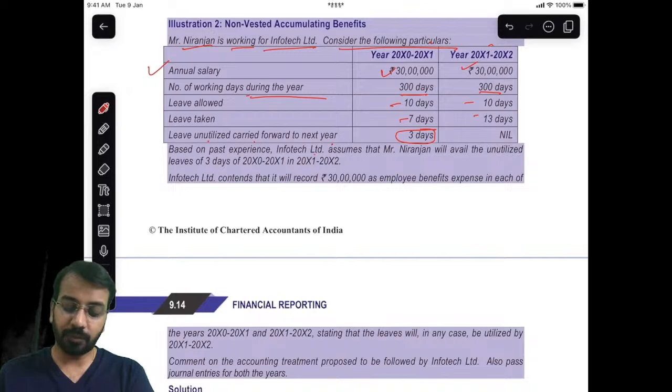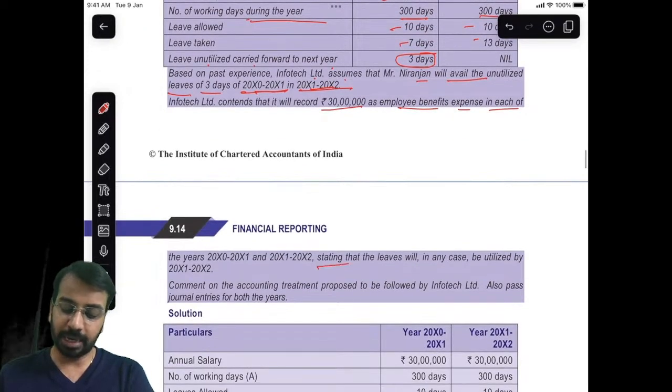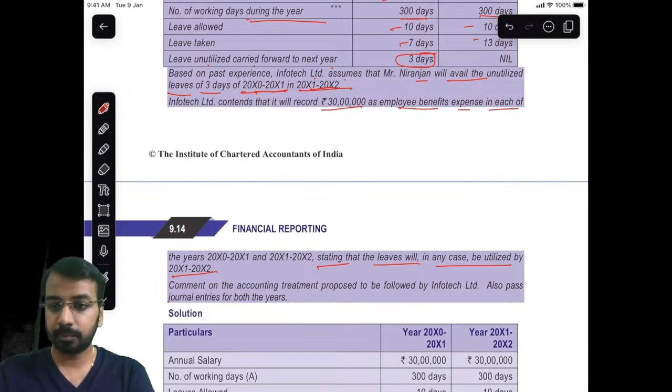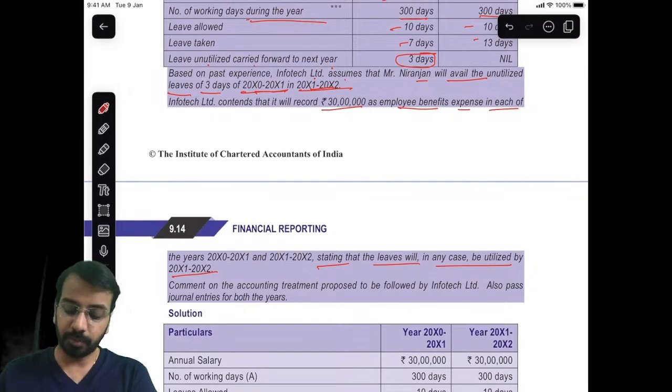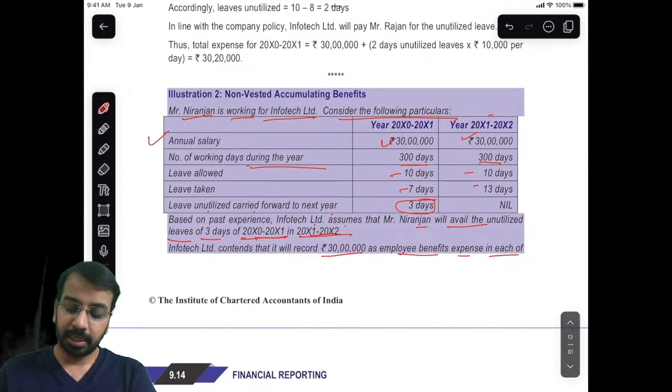Based on past experience, Infotech assumes that Mr. Niranjan will avail the unutilized leave of 3 days of year 1 in the second year. Infotech contends that it will record 30 lakhs as employee benefit expense in each year, stating that the leaves will in any case be utilized by the next year. Right now, here what has happened is he was supposed to take 10 days leave. He has taken only 7 days leave.